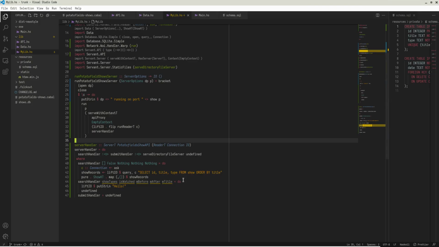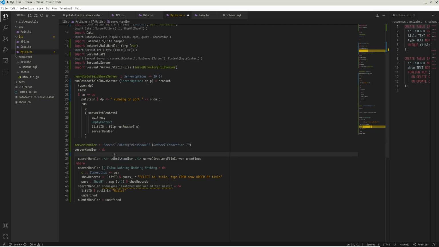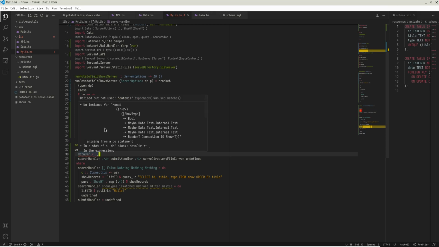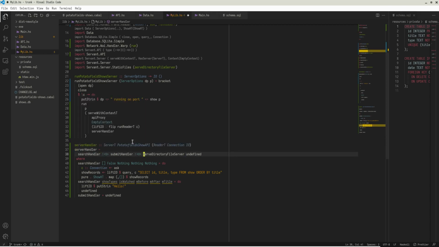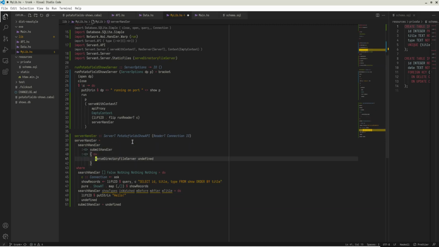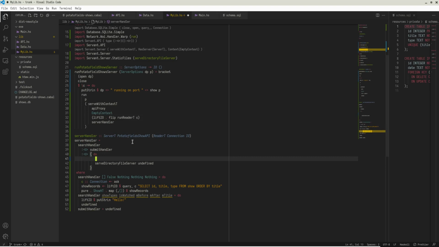I was going to look up the Cabal documentation, but I think I don't actually need to because I think it's just getDataDir, right? In this, is this a monad? Can I just do this? No instance for... it's not a monad. Oh, that's so frustrating. Hold on. I might be able to just do this in here then. Maybe I can just do this. I'll call that DD. How's that?